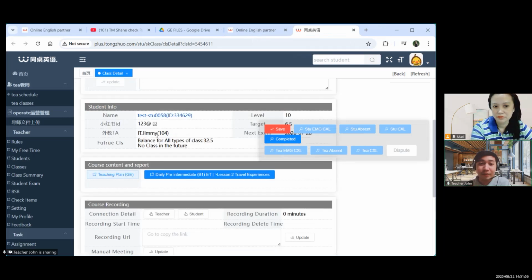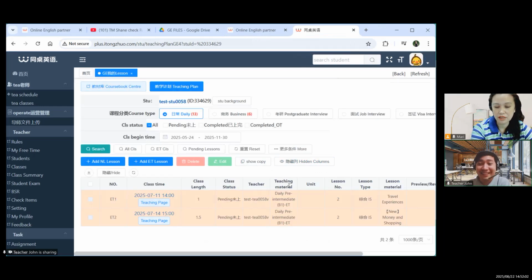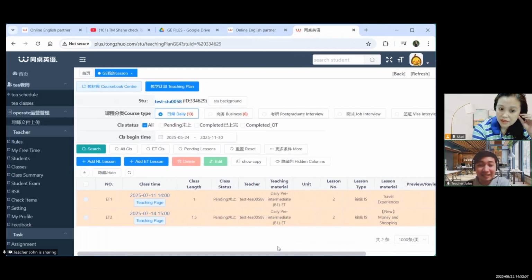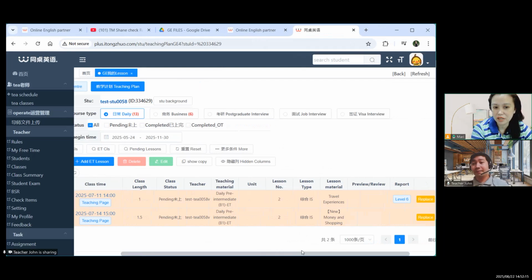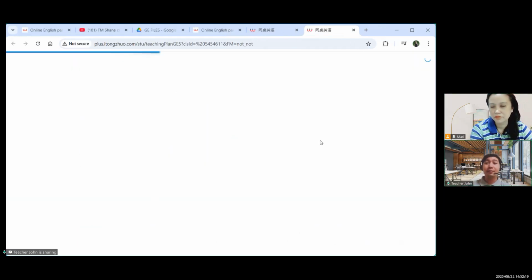Okay, for example, test, miss, correct? Yeah, you can click. Correct. Okay, and then the level 6 teaching page. I don't need to show this to the evaluator, miss, right? No need, but you need to click the teaching page. Okay, miss, the same as IELTS. Example, the level 6, miss.